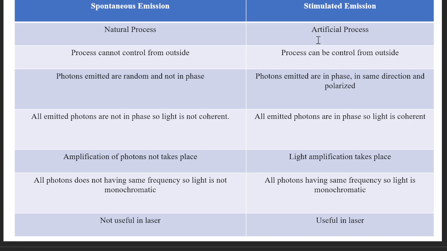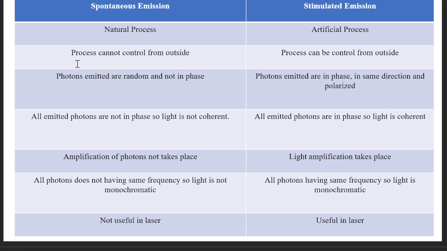Whereas the stimulated emission process is an artificial process. That means we are incident an external photon on the excited state atom, and due to the induced photon the atoms in the excited state will drop to the ground state, and this is an artificial process.